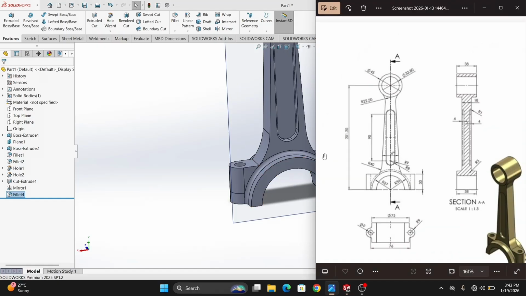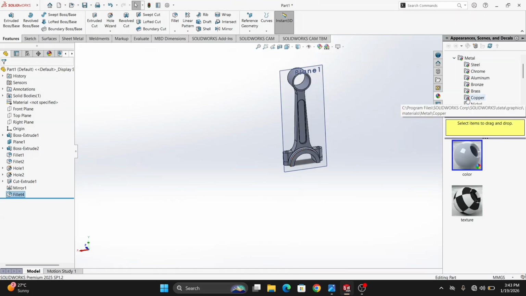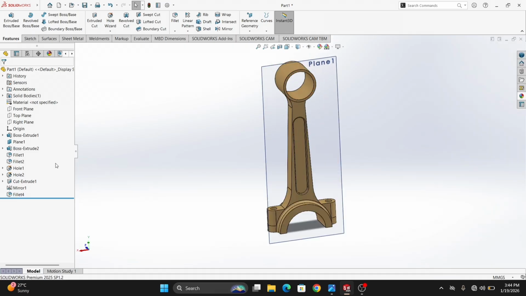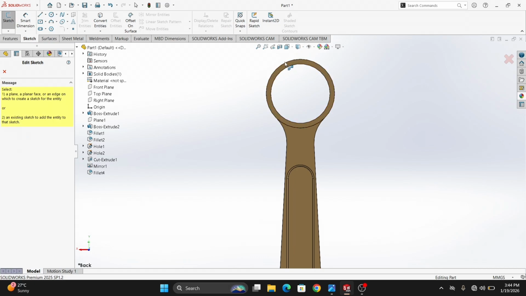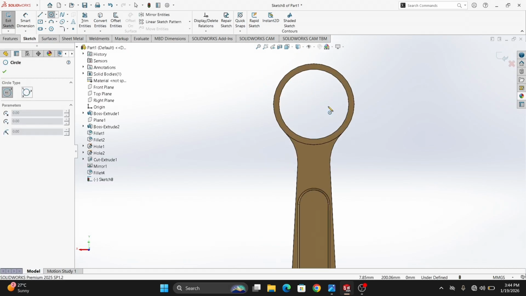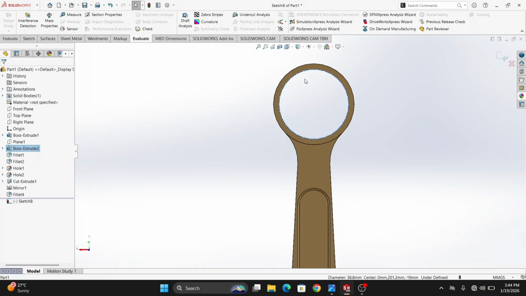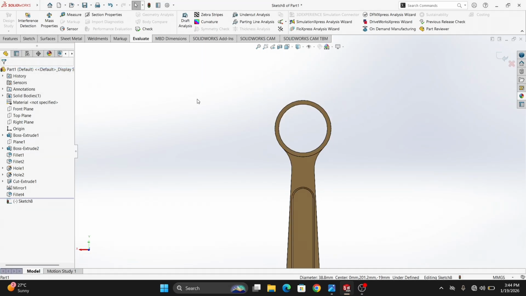Okay, friends, and we can assign appearance: metal, polished gold, whole body. Okay, Control plus, and hide this plane, and select this one plane. Here, here too. Let's evaluate the circle measure. This will be 38.8, and this will be 45. Okay, it will be corrected.